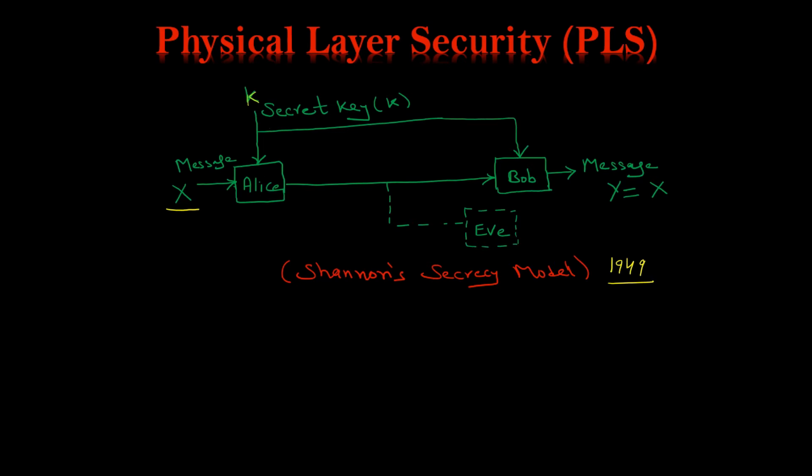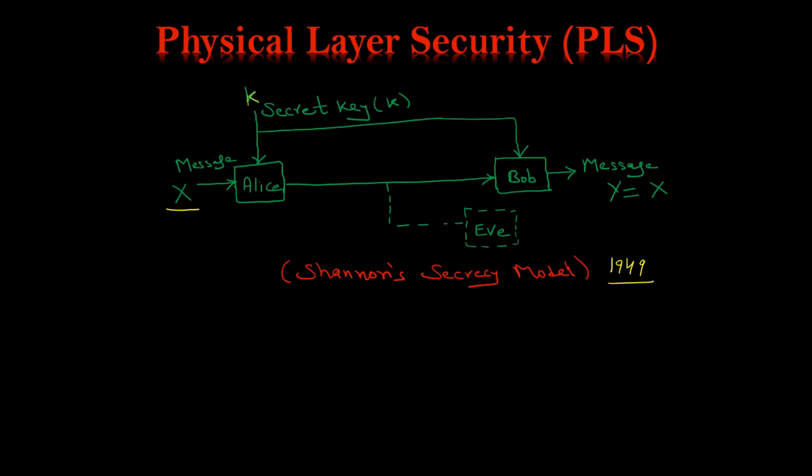Now here the Shannon secrecy model considered a noiseless channel. So the channel between Alice and Bob is noiseless. This is the basic limitation, and you can also say that this is the basic model for cryptography. This is the first secrecy model, which was introduced by Shannon in 1949.